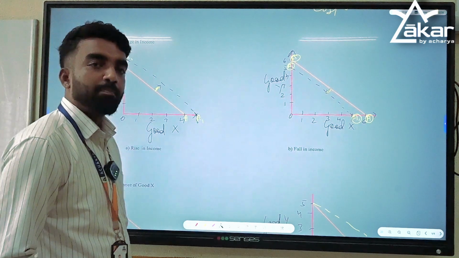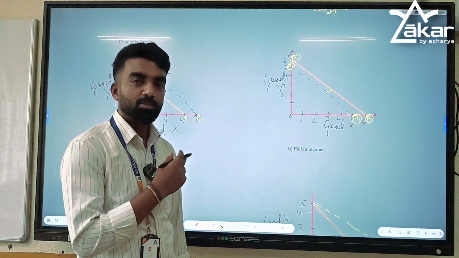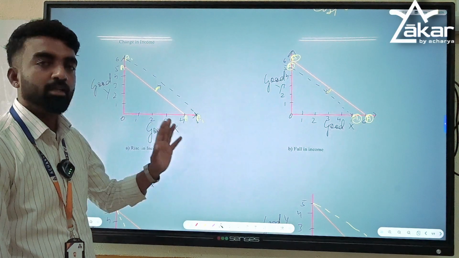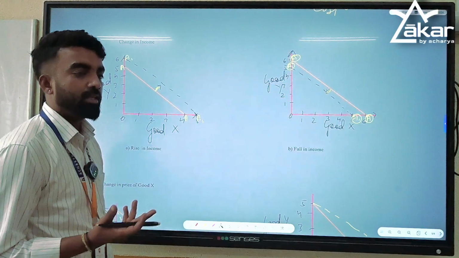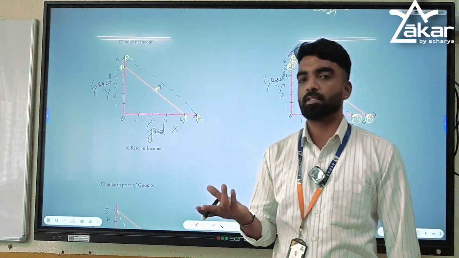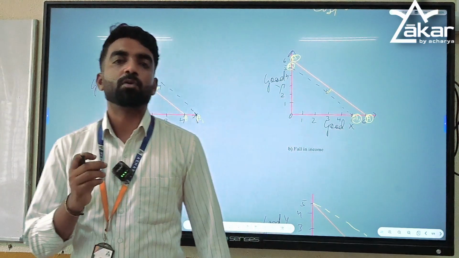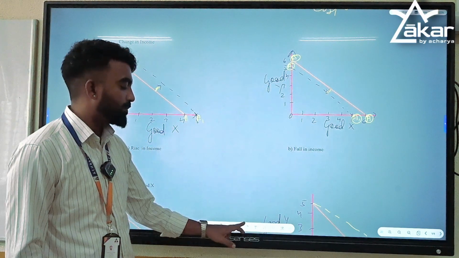Now let's see what happens if there is a change in income of a consumer. What happens to the graph or what happens to the combinations? Right. Change in income means what are the types? There are only two possibilities. One, there can be an increase in income, or there can be a decrease or fall in income. If income increases, what happens?